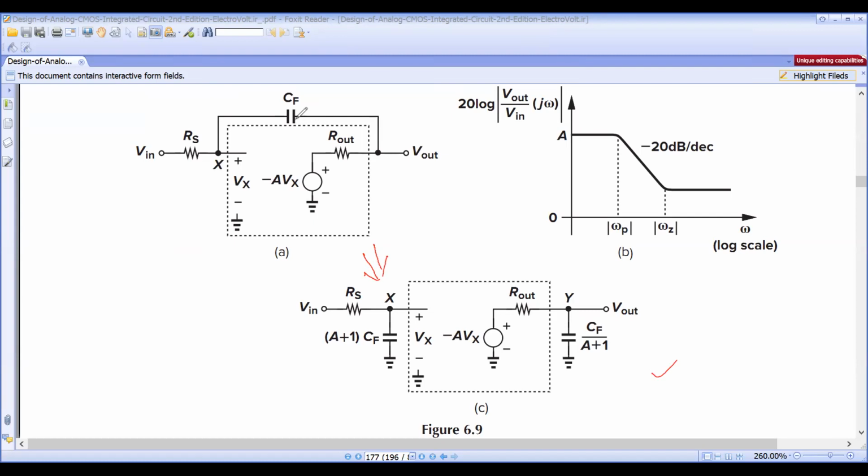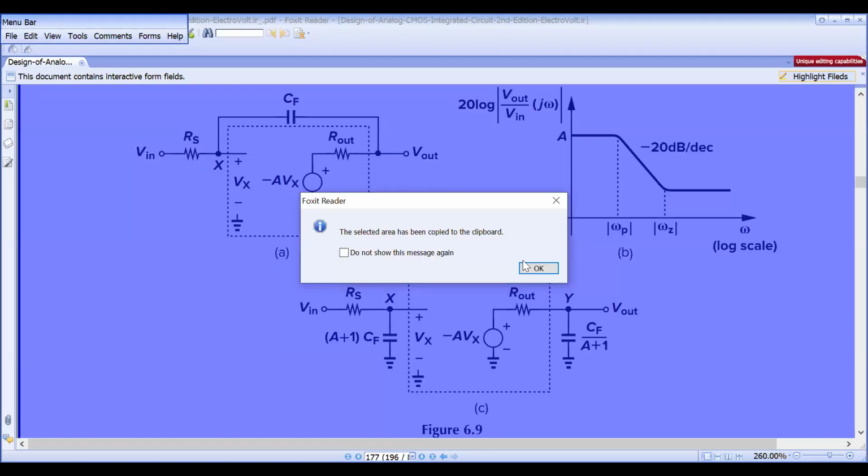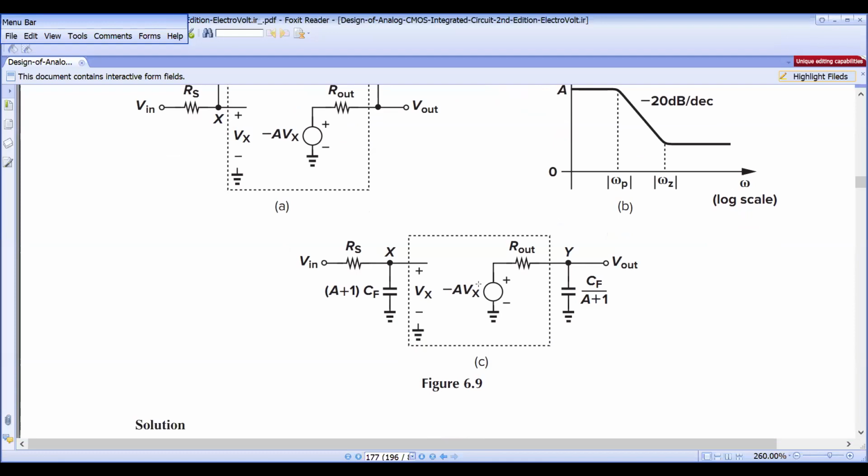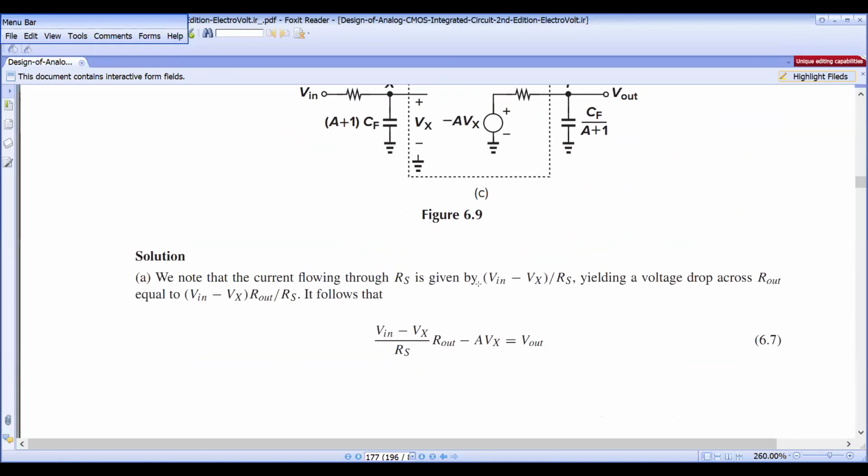This CF is divided into two grounded impedances, one the input capacitance and one the output capacitance. The input capacitance is simply CF multiplied by 1 plus A, and the output capacitance is CF divided by 1 plus A. Again, we want the transfer function. Very simple.